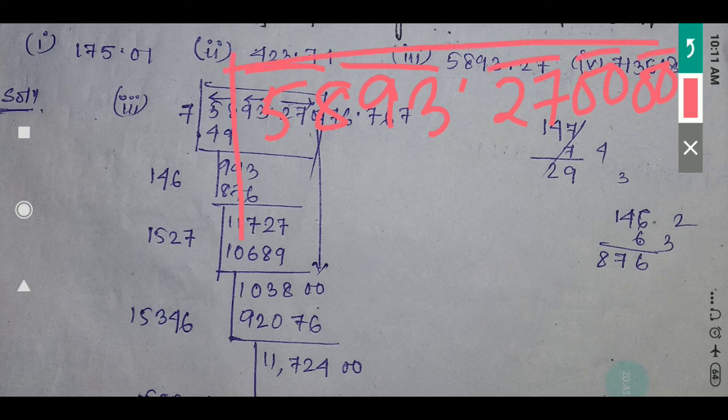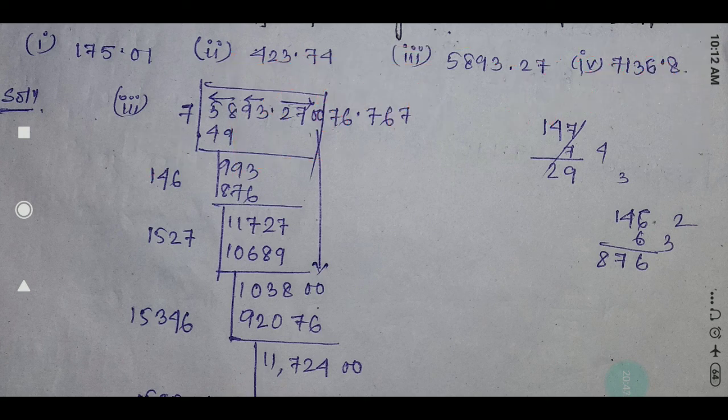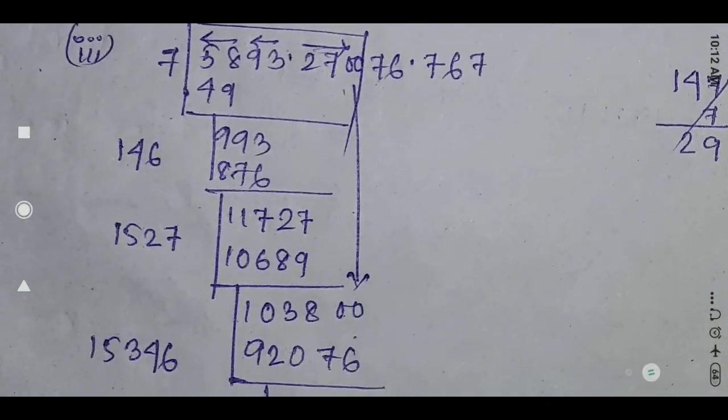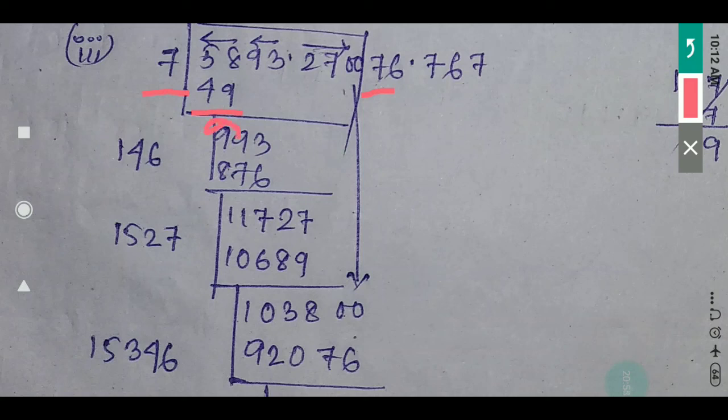So now first you have to start with 58. 7 7s are 49. See here, for 58, 7 7s are 49. So 49 I have written. 58 minus 49 is how much? 9. Now this pair 93 is given, that means this 93 will directly come here. Now here 7 is there, that 7 will be doubled here, that means 14. So 14, if I take 1, then it will be 141. Then 142 into 2, like this you have to do. So I have taken 146 into 6, that means you will get 876.